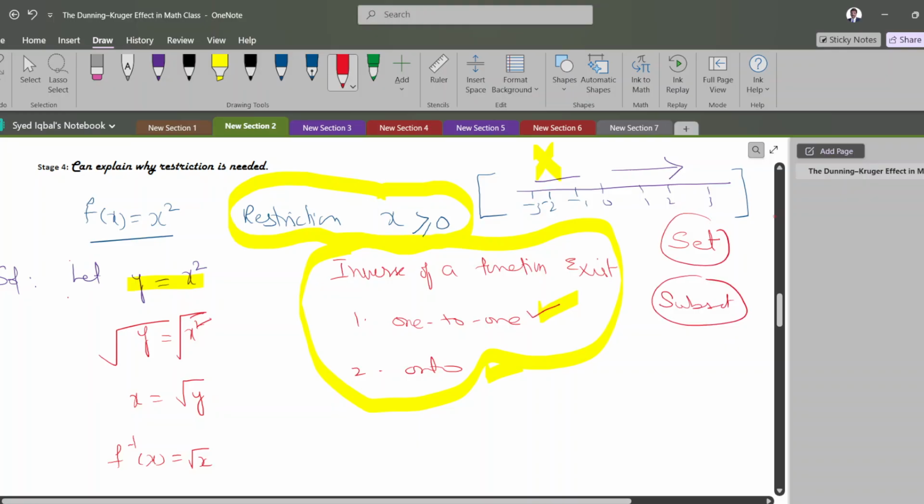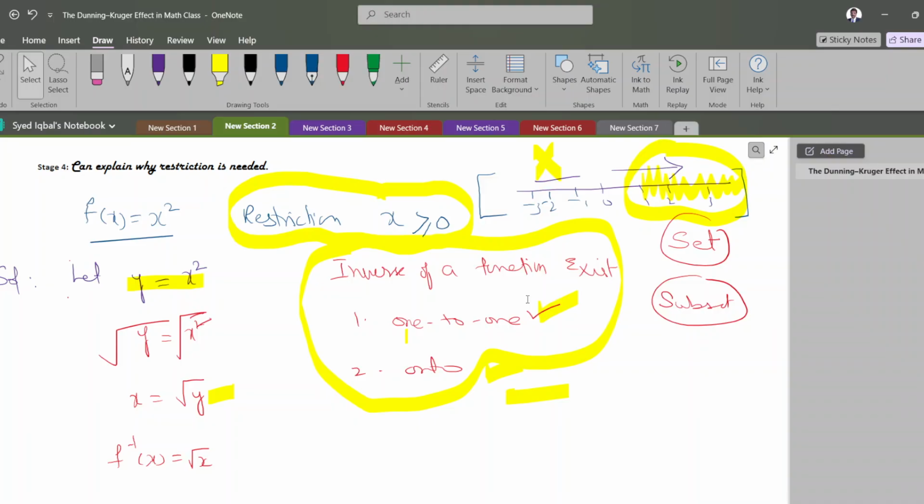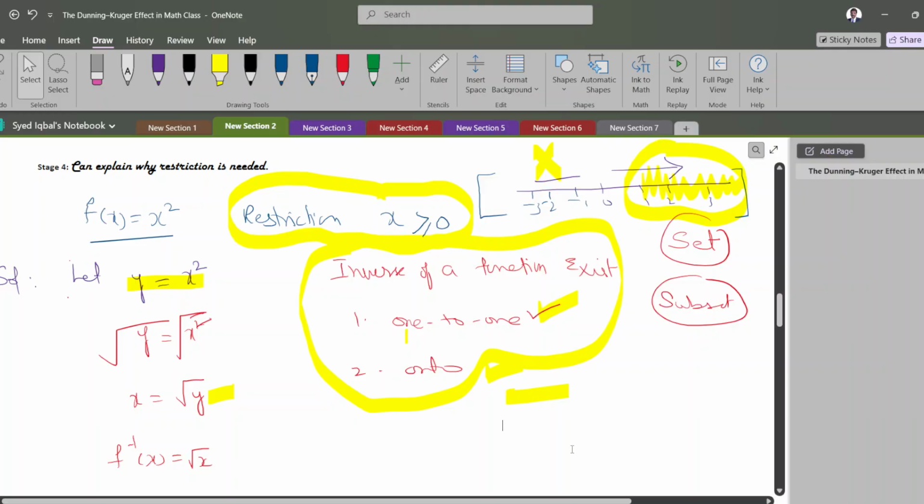Then it should be onto in that set. Here is our set. In this set, the function values are positive because the square root is coming, so it should not be imaginary. So from the big function, we are taking one part of it and proving it is 1 to 1 and onto. The complete function is still the function, but if you want to find the inverse, these restrictions are needed.